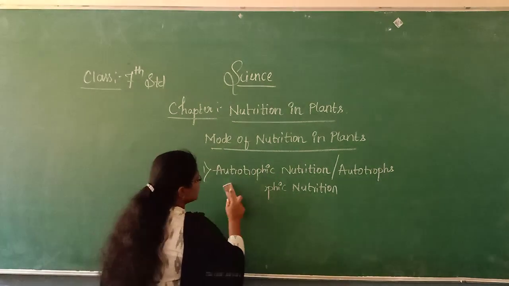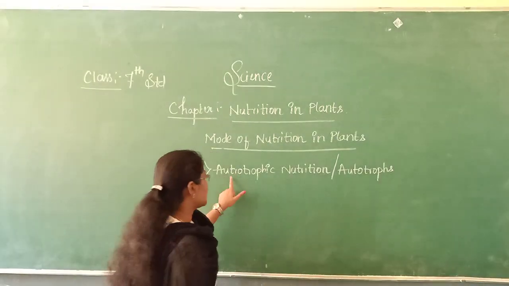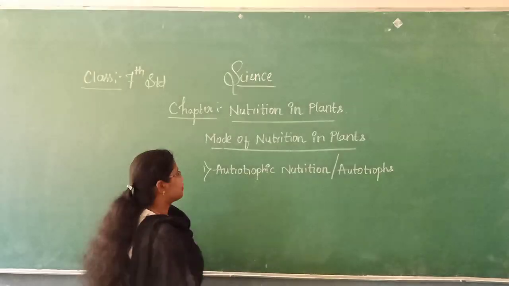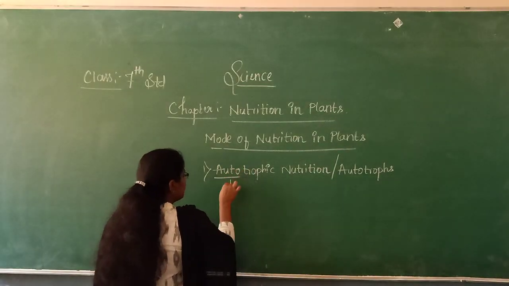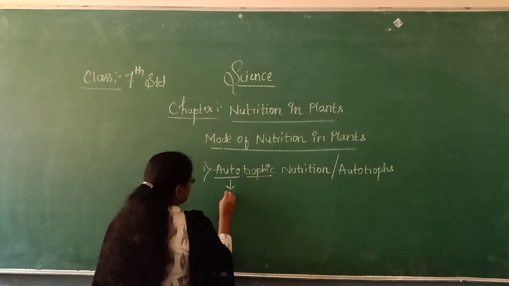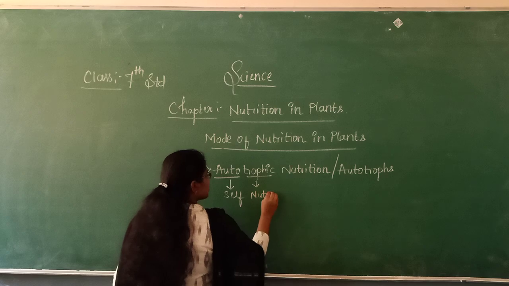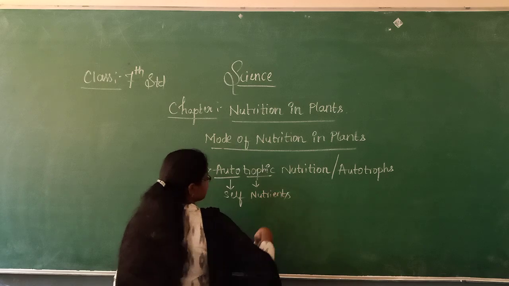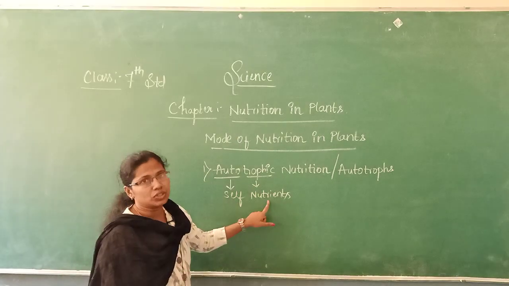Now first we shall learn the definition of autotrophic nutrition. Here the name itself tells that auto means self, trophic means nutrients. Auto means self, trophic means nutrients.